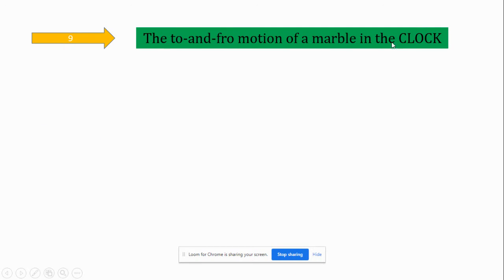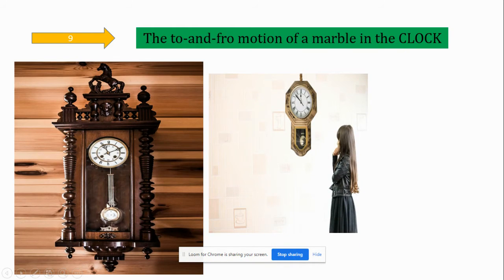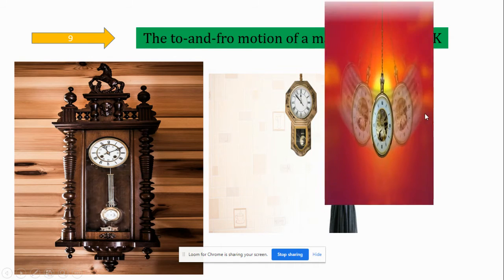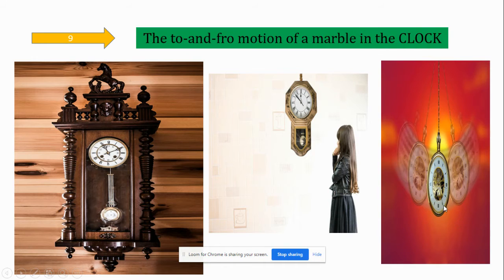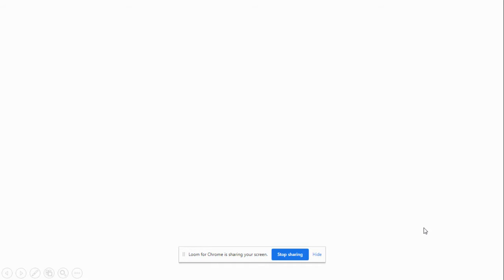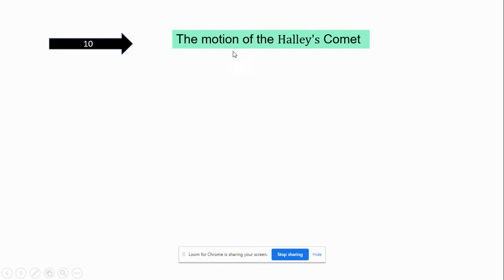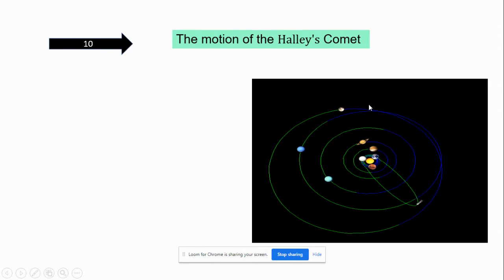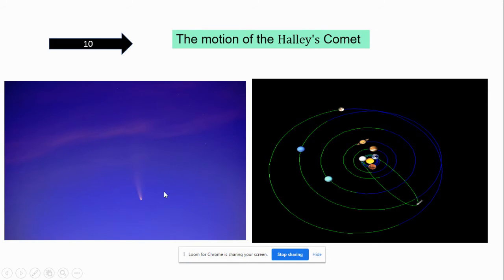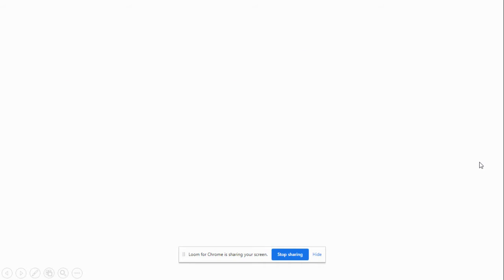Next one, to and fro motion of a marble in a clock. This marble will go to and fro about a fixed axis. In this picture, it shows clearly it is like a simple pendulum, and when we move it, it goes to and fro. The tenth example is the motion of Halley's comet. See here, this is the orbit of Halley's comet. I have given it separately. This is Halley's comet, and the motion is uniform. It is a periodic motion.